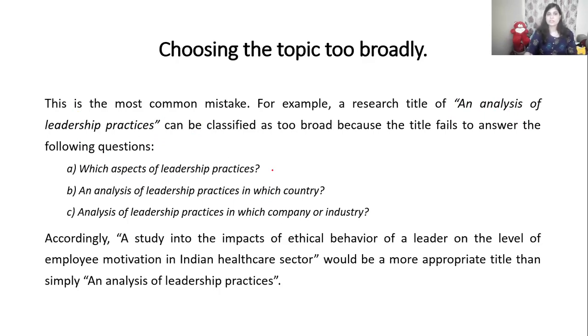Okay, which aspects of leadership practices? What leadership practices in which country? Analysis of leadership practices in which company or in which industry? That is not clearly mentioned here, but your definite topic could be a study into the impacts of ethical behavior. First question is answered: what aspects of leadership? Ethical behavior of a leader on the level of employee motivation in the Indian healthcare sector. Okay, industry is answered, India is answered, and ethical behavior of leader is answered.